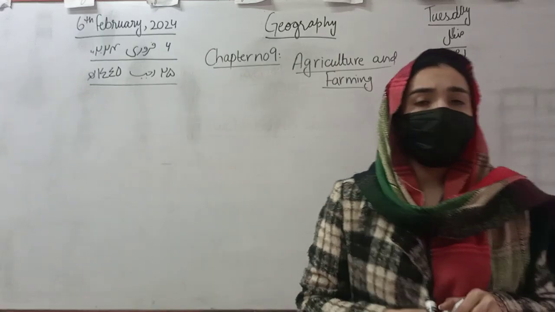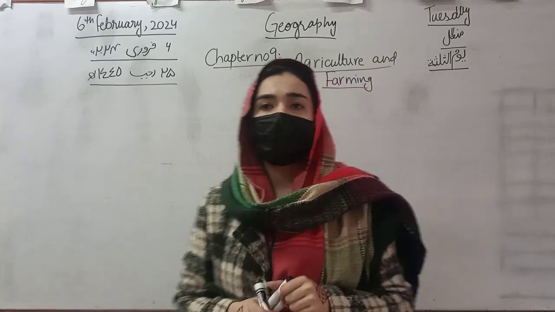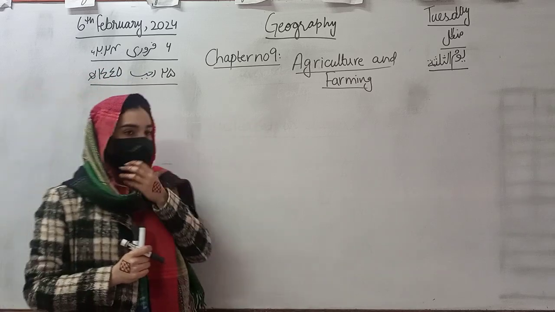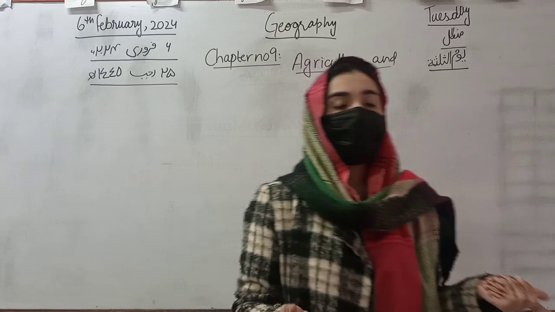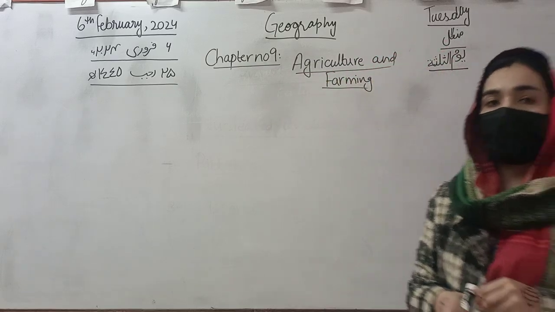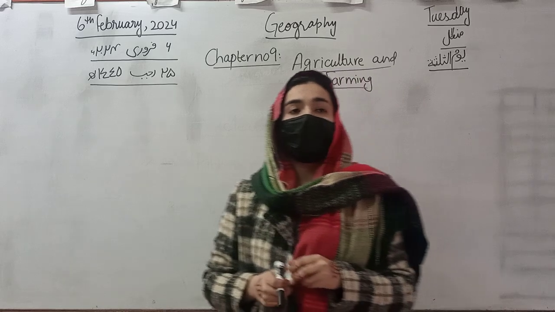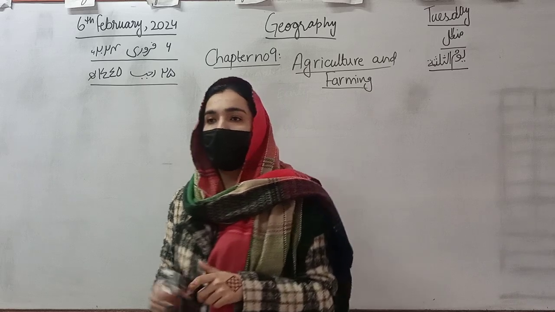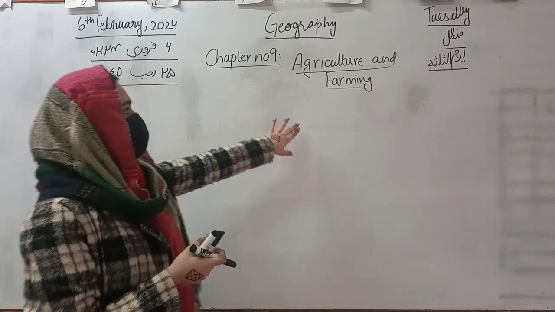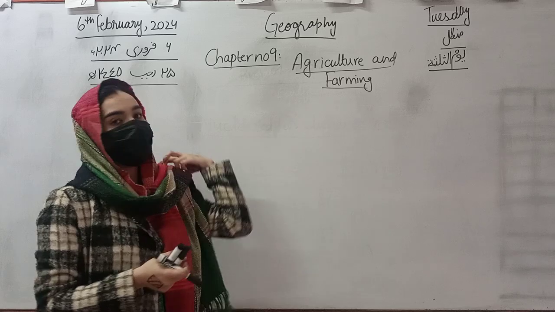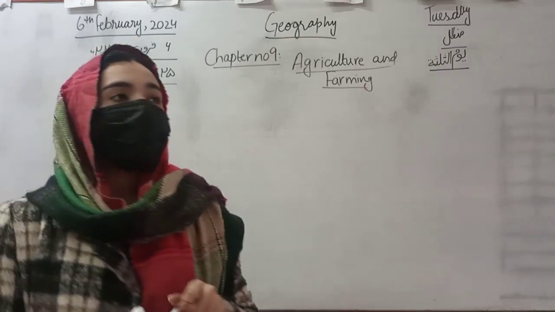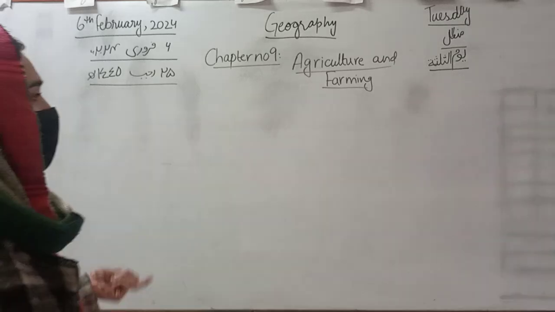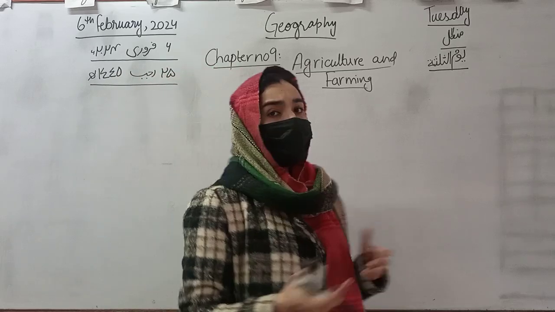And why do we need agriculture and farming? Yes, very nice. Agriculture and farming is one of the proper professions in which you can enhance our country's economy by importing and exporting the items produced by agriculture and farming. In agriculture you can cultivate different types of crops like wheat, vegetables, rice, and cotton, which are used in our industries.